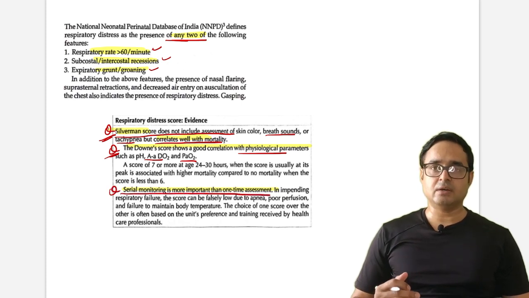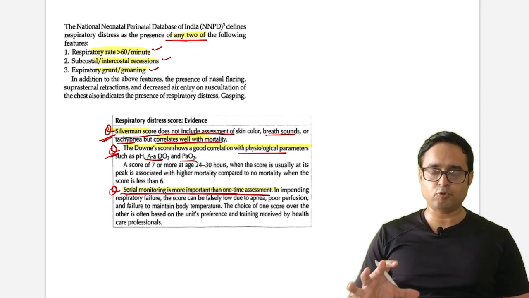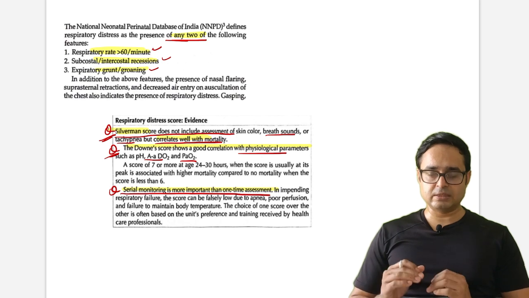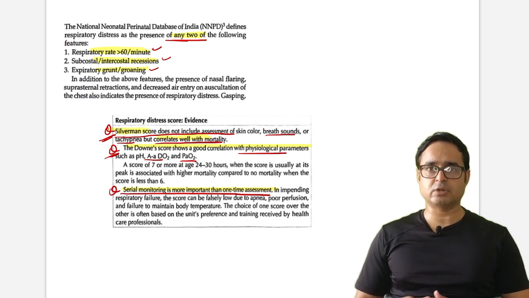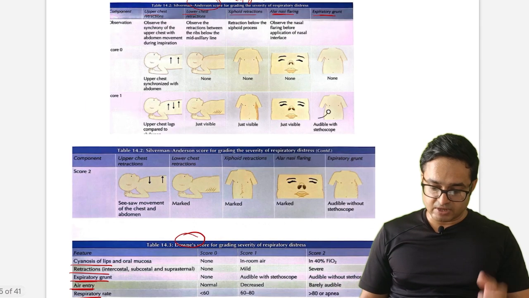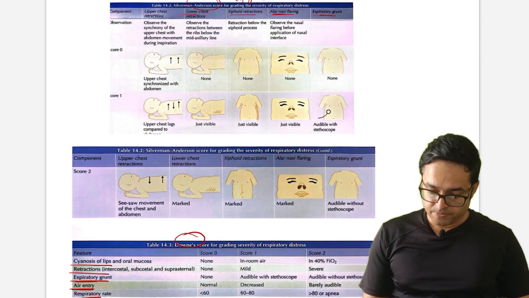Okay, I'm giving the crux, the important points from these discussions. You have to actually go through all the points which are given in the textbook or AIIMS protocol. But what I want to focus on in this presentation is just the important points. You can't miss them. Okay, so here we have the Silverman Anderson score for respiratory distress.